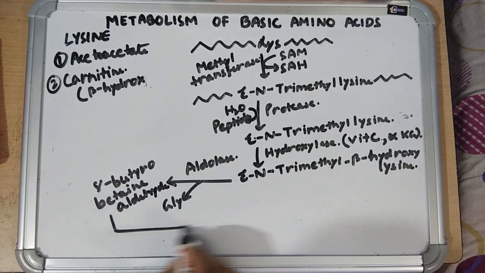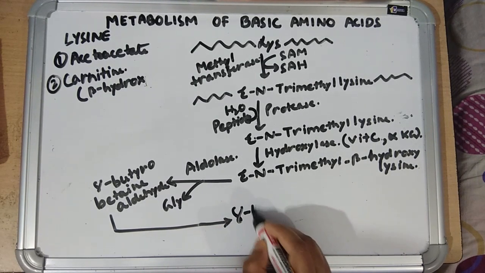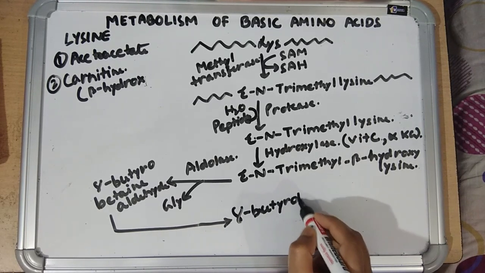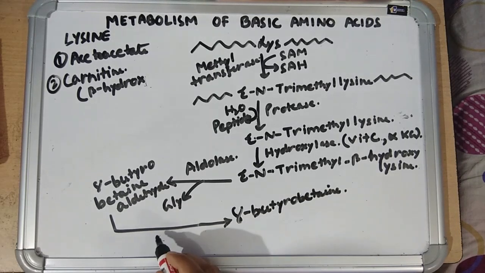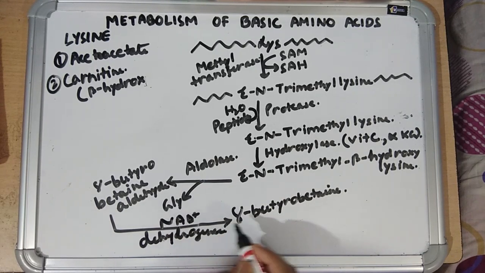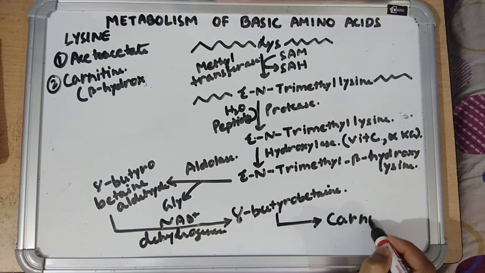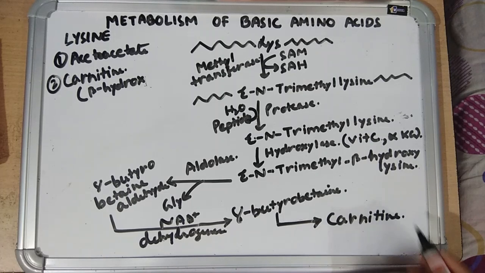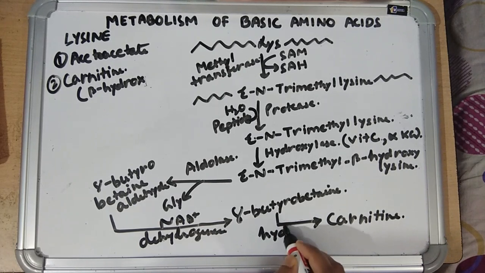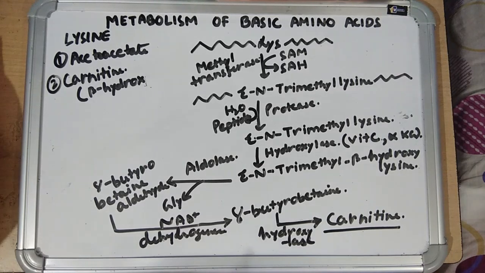This gamma butyrobetaine aldehyde is converted into gamma butyrobetaine by the action of the enzyme dehydrogenase, NAD is required as the coenzyme, and this gamma butyrobetaine is converted into carnitine by the action of the enzyme hydroxylase, where vitamin C and alpha ketoglutarate are required as cofactors. So that is how carnitine is synthesized from lysine.